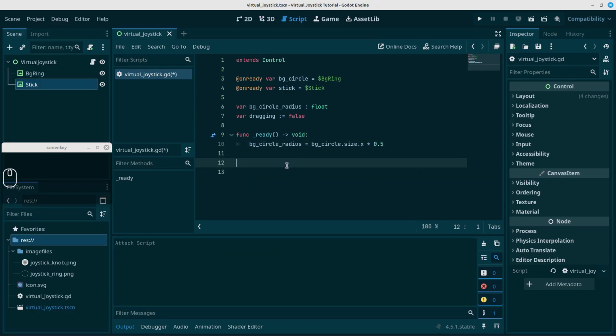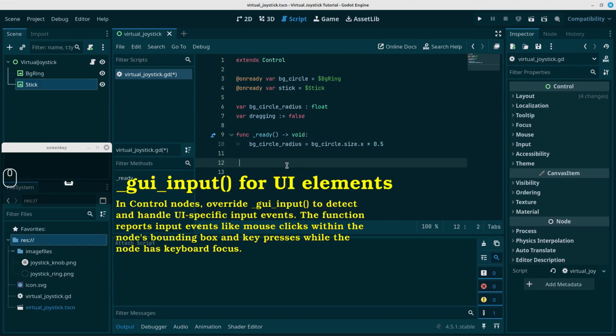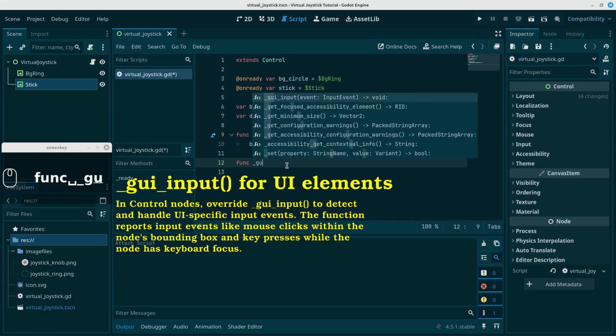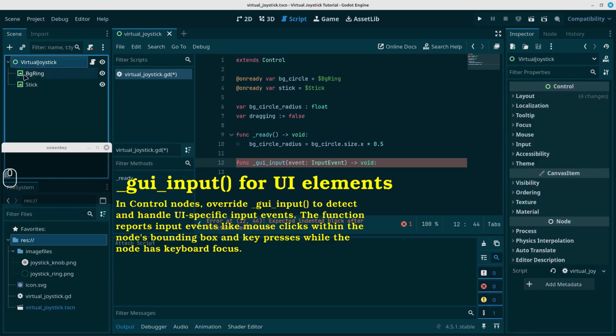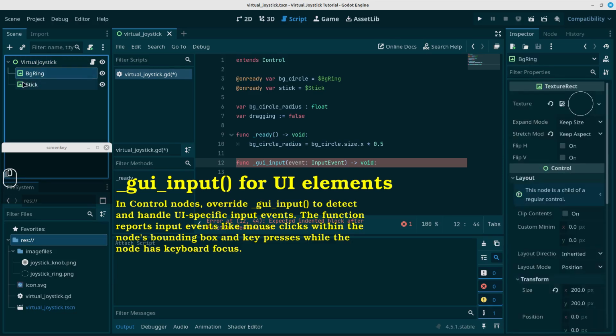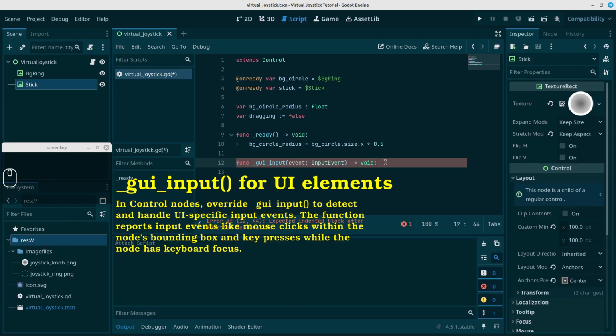And here's where we're going to use this new function that I mentioned, the underscore gui_input. It's quite similar to the normal input that we used before, but this one is specific to control nodes, which is why we initially used control nodes, the green nodes, to create this virtual joystick, so that we don't need any more sort of nodes to control input, like buttons or things like that. It will automatically be detected using the gui_input function.